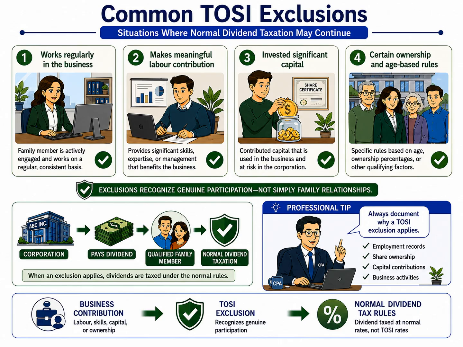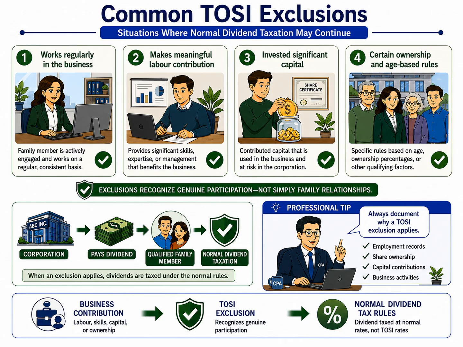One final practical point is documentation. Whenever a corporation relies on a TOSI exclusion, it is important to maintain supporting records. Employment records, shareholder agreements, evidence of capital contributions, management responsibilities, and other documentation can help demonstrate why an exclusion applies if the Canada Revenue Agency ever reviews the corporation's tax filings.